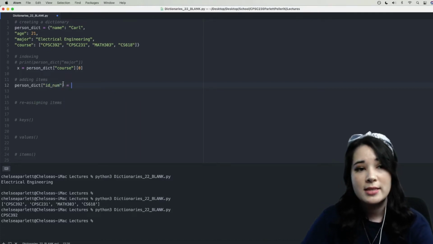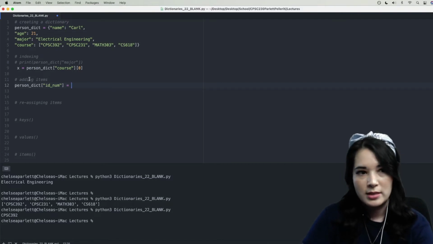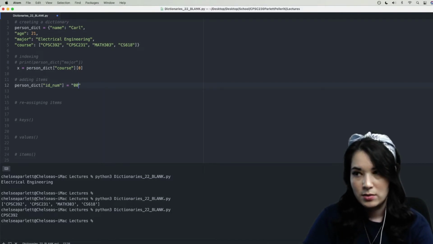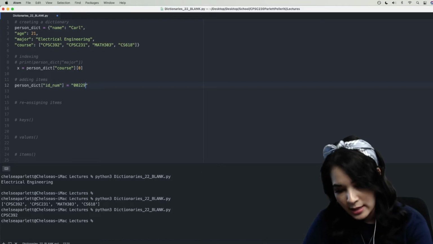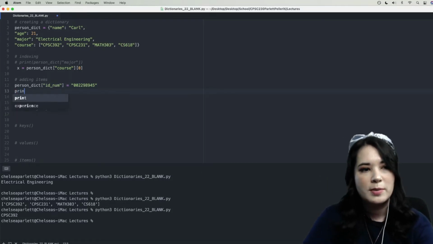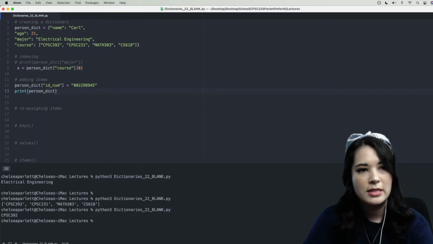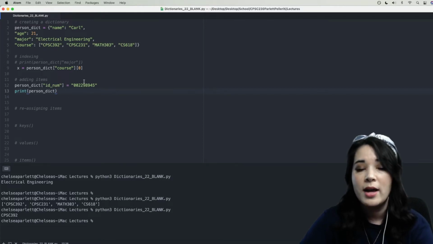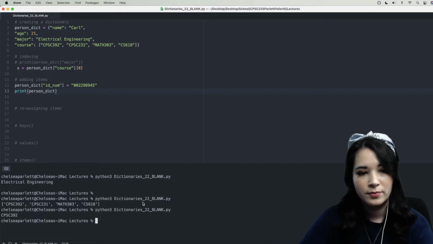So this is saying this is the key that I want to add. And what's going to be on the right-hand side is the value that I want associated with that key. So I'm going to, for instance, in this case, say 0022989945. So let's print person dict. Beautiful. So when we run this, this should go ahead and leave the dictionary, but add a key value pair, ID num, and then this ID number.